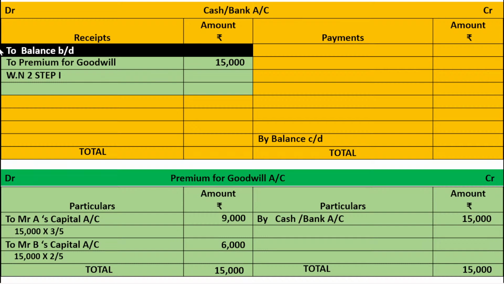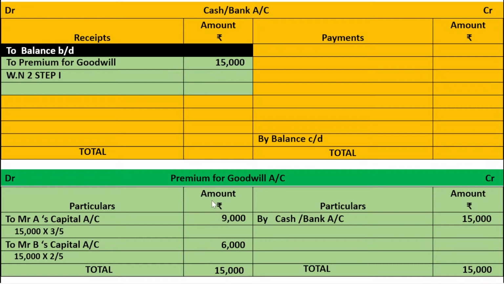Cash/bank account debit to premium for goodwill. Read actively, it is cash or bank account debit to premium for goodwill. Read passively, premium for goodwill account is credited by cash or bank account. Step number 1 completed. Step number 2 entry is premium for goodwill account debit to Mr. A's capital account, to Mr. B's capital account. You check it.